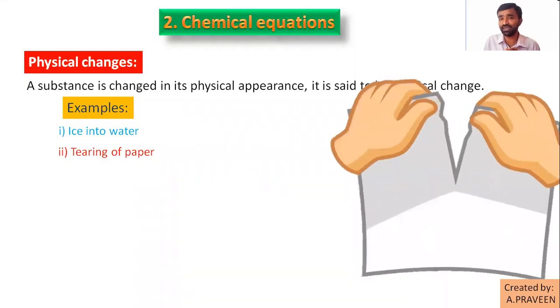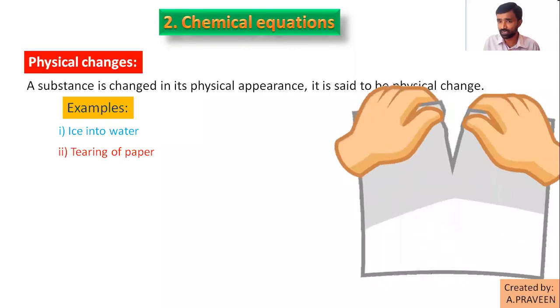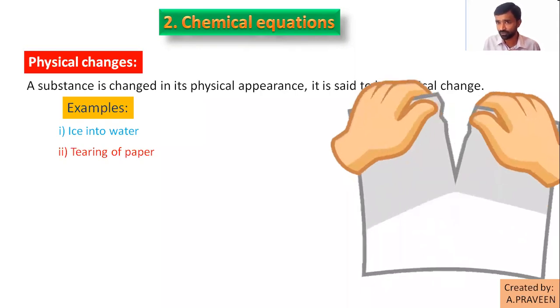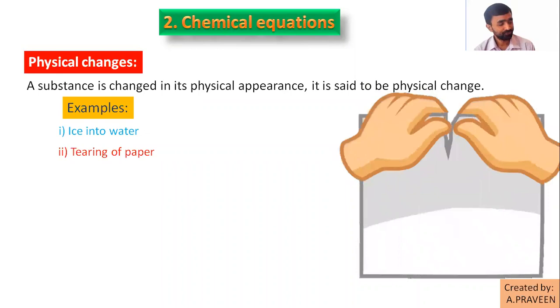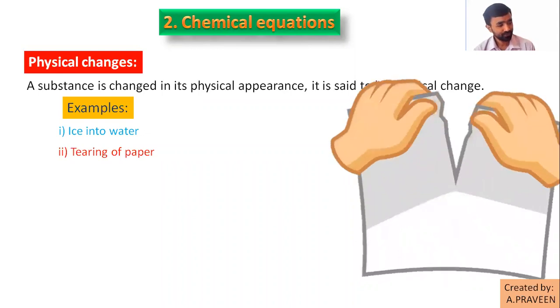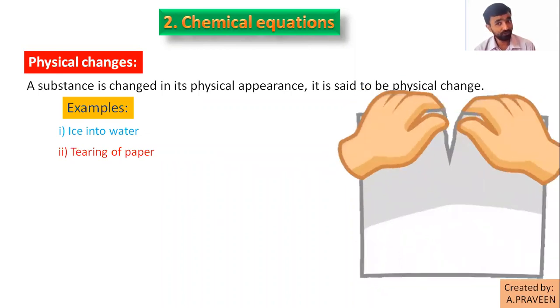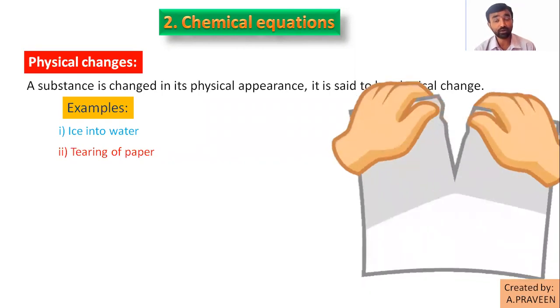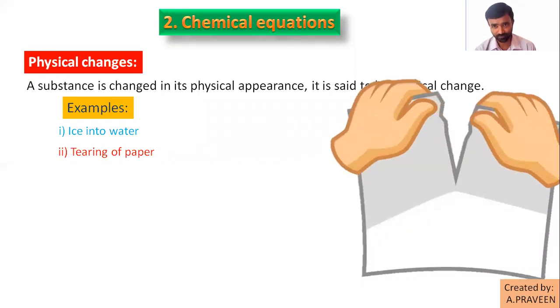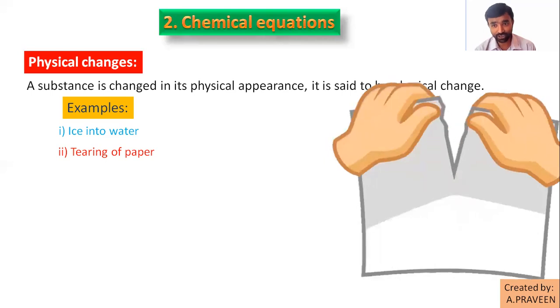Can anybody classify these as temporary changes or permanent changes? Physical changes are temporary or permanent changes? Temporary change. Are you sure? Yes, sir. Suppose if I break a rock into pieces, is it a temporary change or a permanent change?